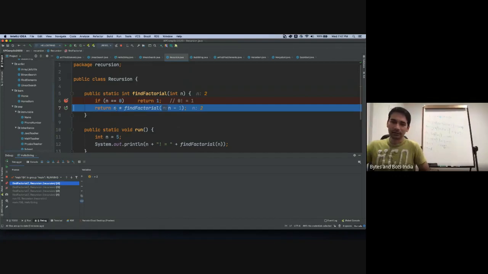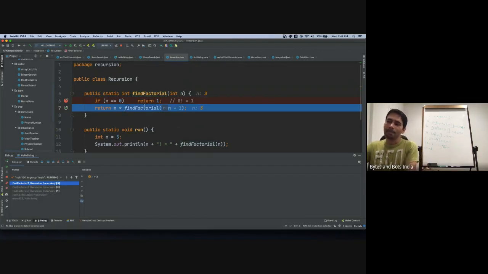Now we are at the third level. And so when this method was called, n was 2. So we said my result is 2 into find factorial of 1. So find factorial 1 has returned 1. So multiply 2 with 1. So that makes it 3.